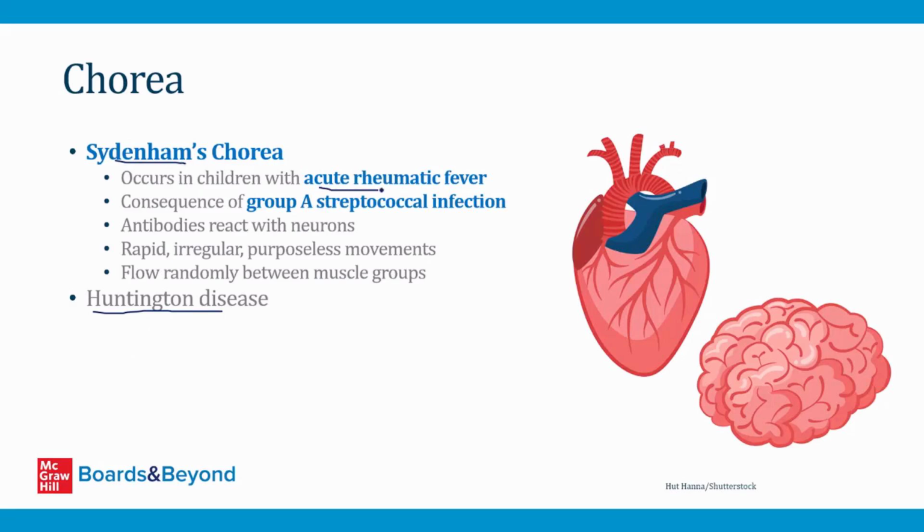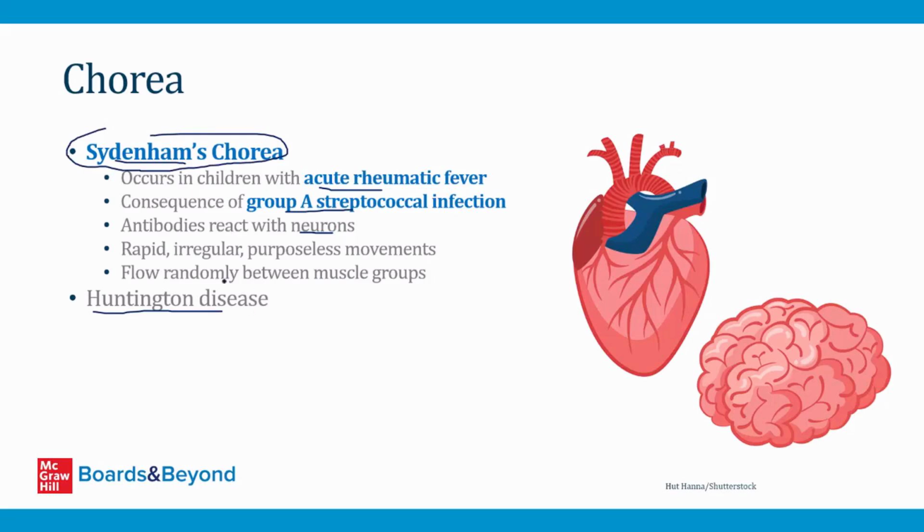I mentioned this earlier. So acute rheumatic fever is a consequence of group A streptococcal infection, basically a sore throat that doesn't get treated for the bacterial infection. This can lead to antibodies that react with neurons, causing autoimmune disease. And that's what acute rheumatic fever is. I talk about rheumatic fever in detail in other videos, but for this video, we'll focus on the Sydenham's chorea features of acute rheumatic fever.